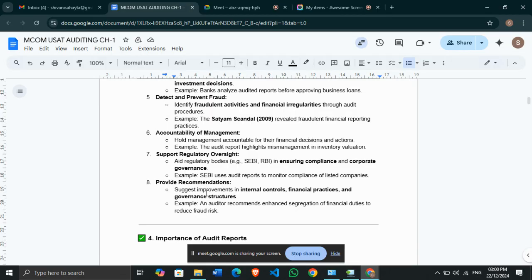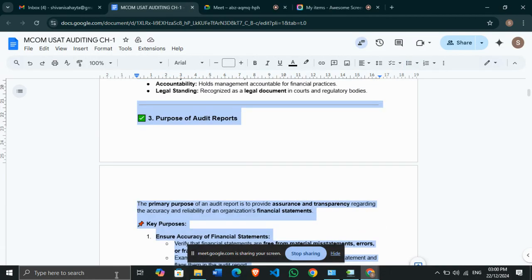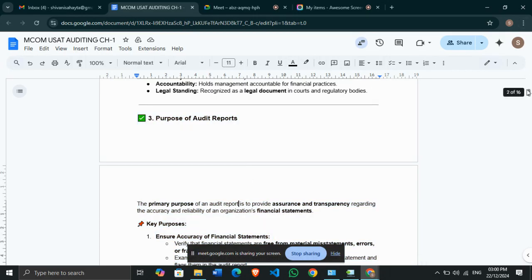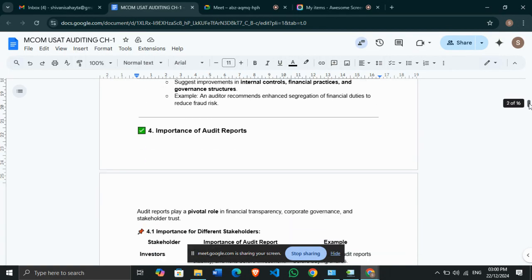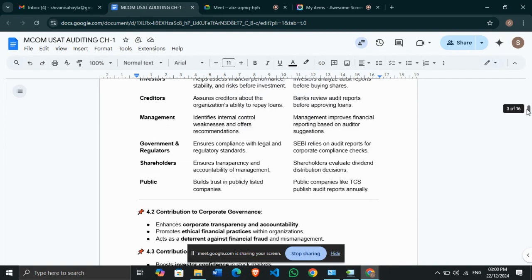So yes, the auditor will provide recommendations on in which way you will be able to manage your financials and do the management of financial statements. So this is it about the importance of audit report, or what are the key purposes of audit report, why we are doing the audit, what is the key purpose of that. Next is the importance of audit report. What is the importance of audit report?